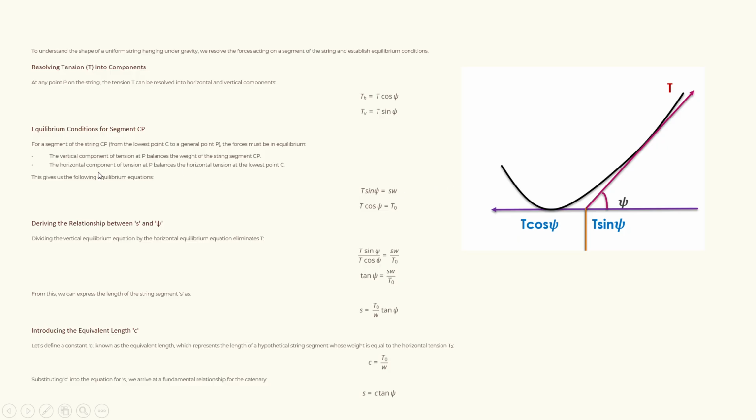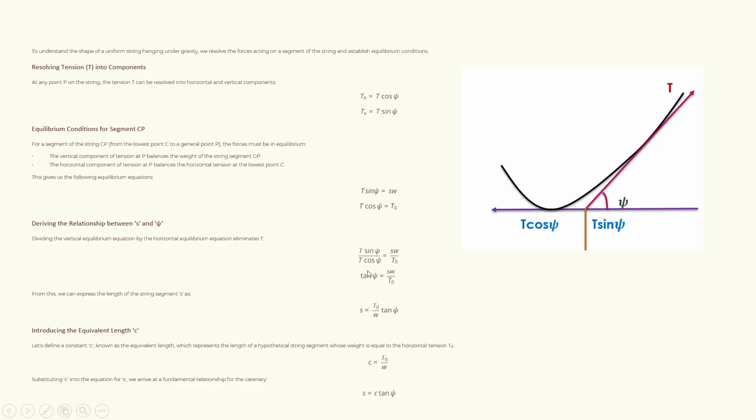So the horizontal component of tension at P balances the horizontal tension at the lowest point C. This gives us the following equilibrium equations: T sin psi equal to SW and T cos psi equal to T naught. Now we are going to derive the relationship between S and psi. Dividing the vertical equilibrium equation by the horizontal equilibrium equation eliminates T. So we are going to divide these two equations and T will be eliminated.